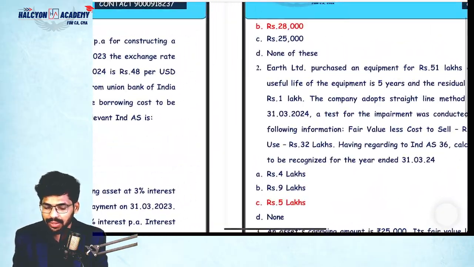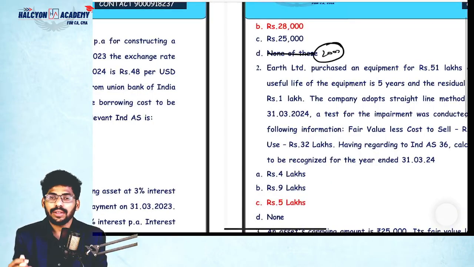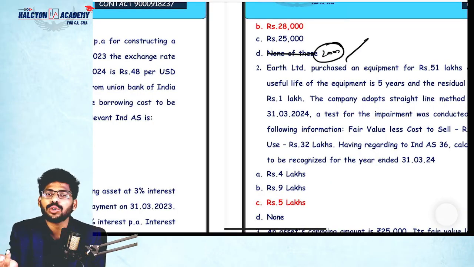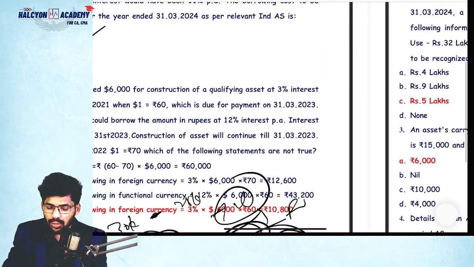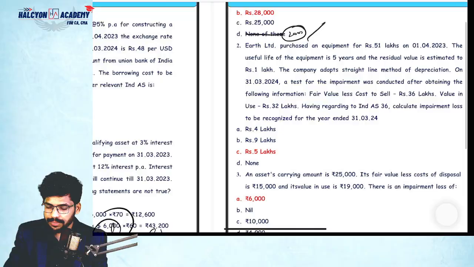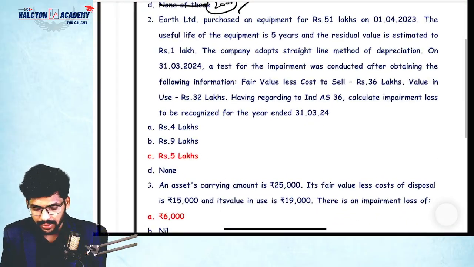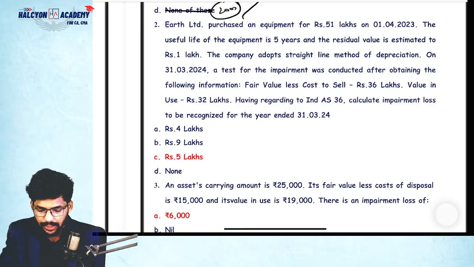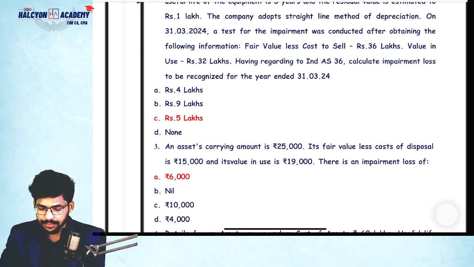If the MCQ has 2,000, sometimes we will pick the answer 2,000. So the question is asking about recoverable amount only. So what is the recoverable amount here? 28,000 only. Correct? I don't want to discuss all these things here because we already know about it. Correct? So question number 2 also same, guys. I don't want to waste your time.